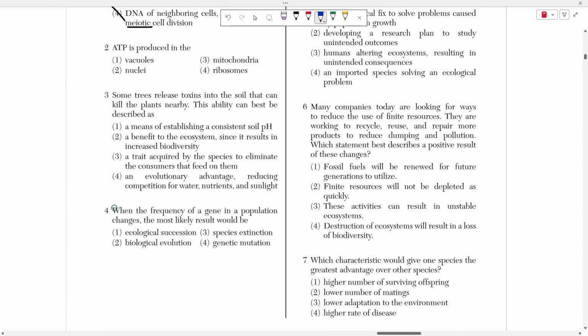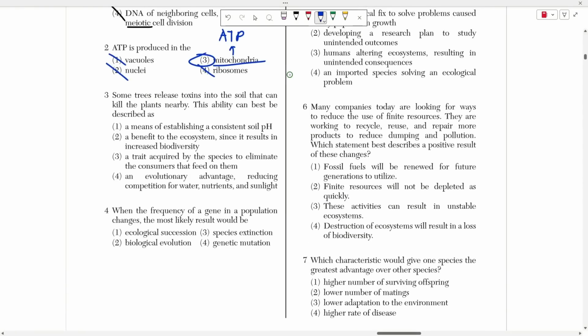Number 2 asks where ATP is produced, and we know it's produced in the mitochondria, right? Ribosomes make proteins, vacuoles store certain elements and molecules inside of your cells. And finally, nuclei hold the DNA, which is that blueprint molecule, right? Mitochondria produce ATP through cellular respiration.